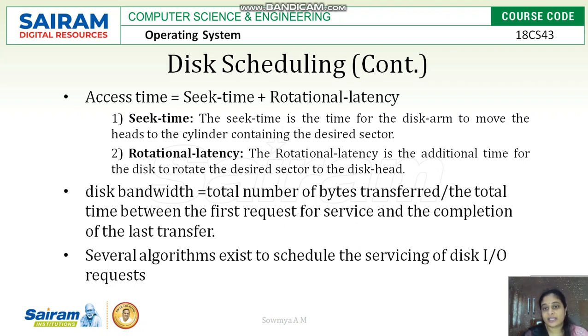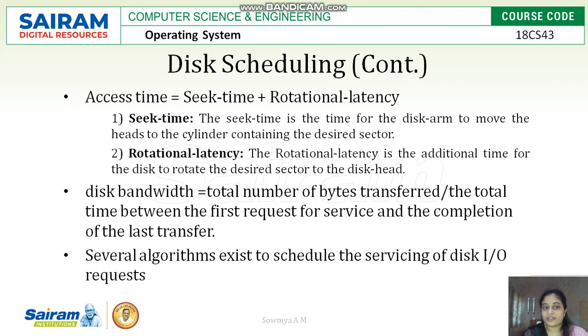Rotational latency is the additional time for the disk to rotate the desired sector to the disk head. The complete time required is called access time.